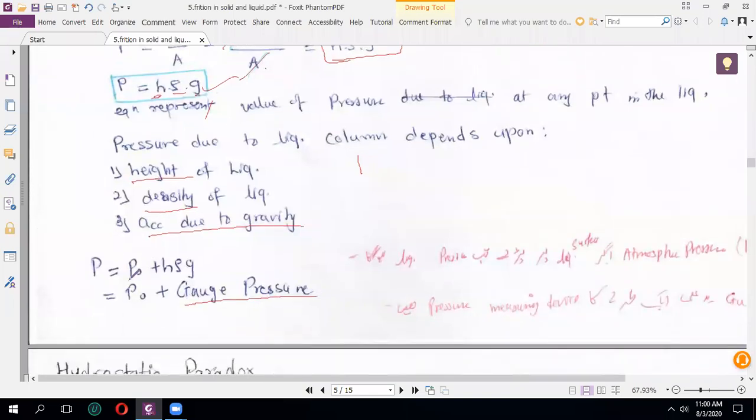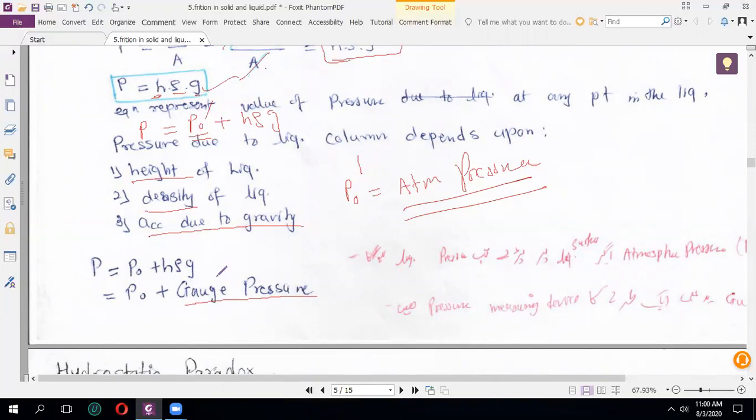Now there is some word that came here. Gauge pressure. What is gauge pressure? So suppose in this case there is also one more force applied on the liquid. Suppose that force is atmospheric pressure. ये भी क्या कर रही है? लिक्विड पे फोर्स लगा रही है. तो at that time मैं इसी फॉर्मूला में एक और चीज ऐड करूंगा, and that part is nothing but atmospheric pressure. Why am I adding this? I am representing that this liquid is also having one more pressure which is applied on that liquid, which is nothing but atmospheric pressure. So same formula रहेगा, only what we are adding is P naught.